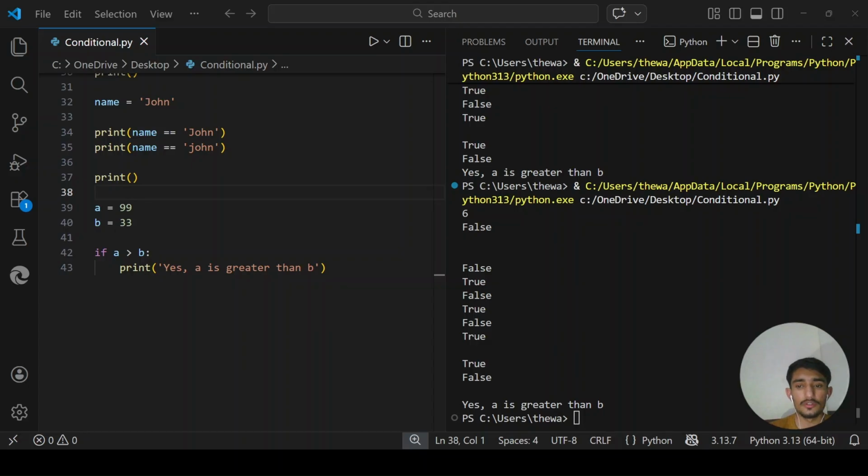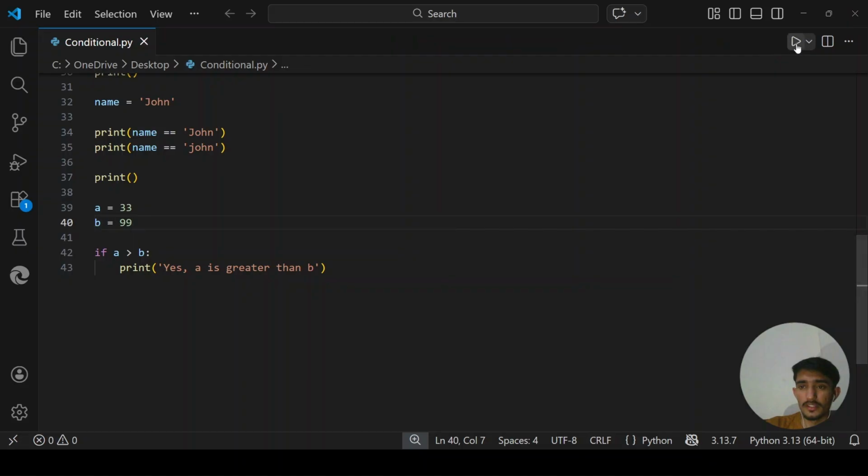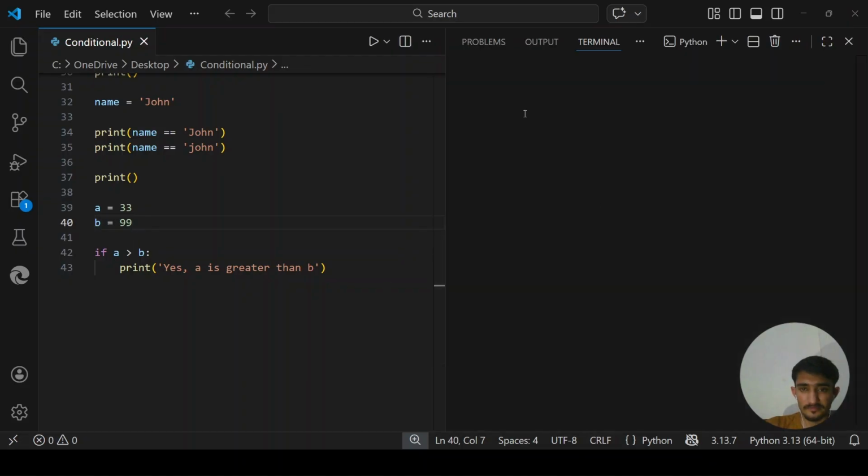First it evaluates: is a greater than b? Yes, so the condition is true. Since it is true, Python runs the code inside the indented block and prints the message. So now what if the condition is false? Let's create a condition which is false. Let's say a is 33 and b is 99. So if we run it again,